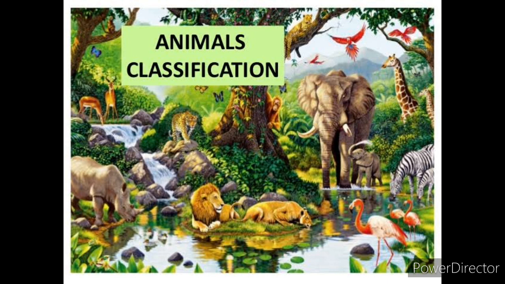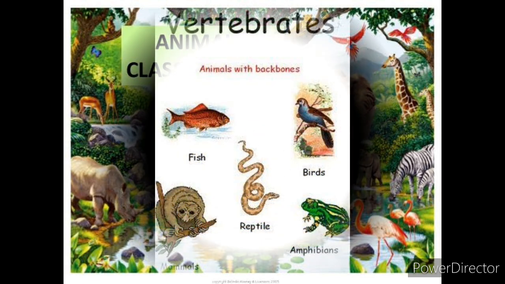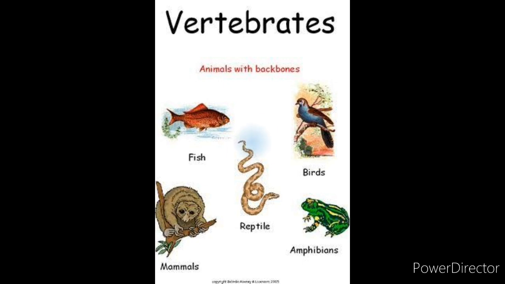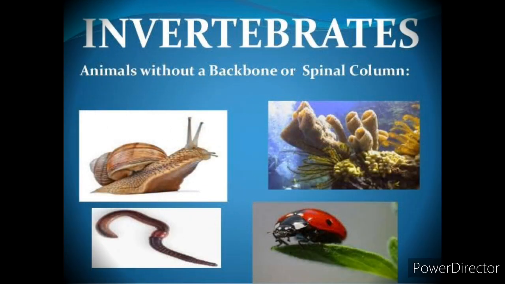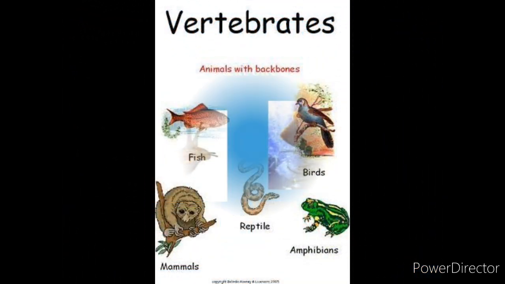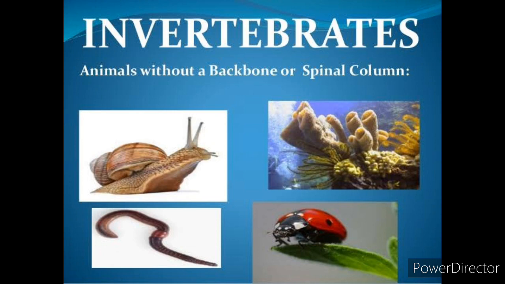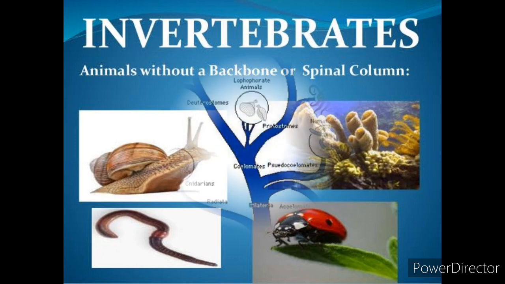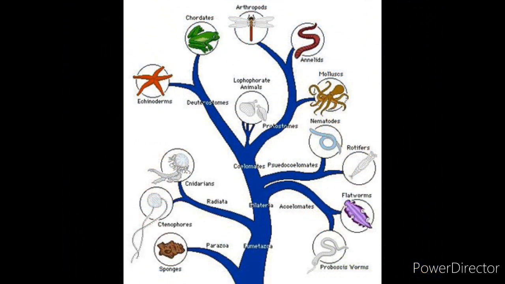Classifying animals basically means dividing them into two main groups, vertebrates and invertebrates. Vertebrates have a backbone, while invertebrates are those which don't have a backbone. Based on their characteristics, the invertebrates are further divided into 8 phyla, that is 8 groups.